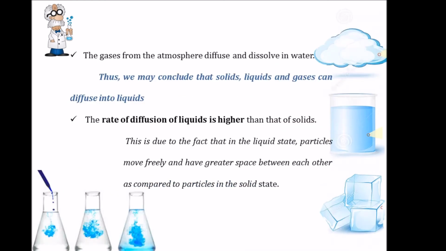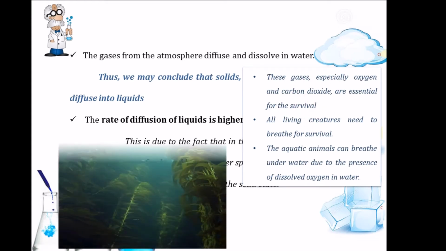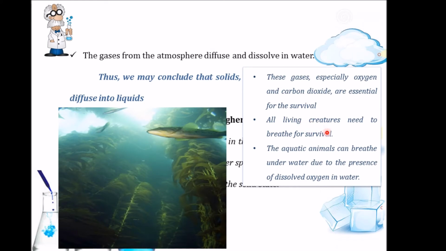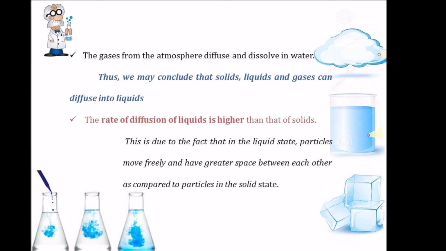So just like solids and liquids, gases also diffuse into liquids. Say for example, the gases from the atmosphere diffuse and dissolve in water, especially oxygen and carbon dioxide, which are essential for survival. All living creatures need air to breathe for their survival. And aquatic animals can breathe underwater due to the presence of dissolved oxygen in water. Hence we can say that solids, liquids and gases can diffuse into liquid easily.